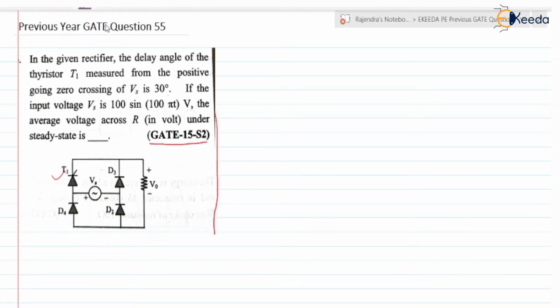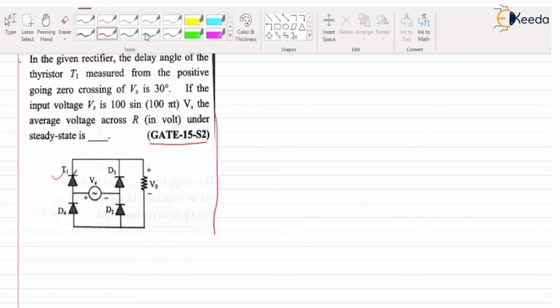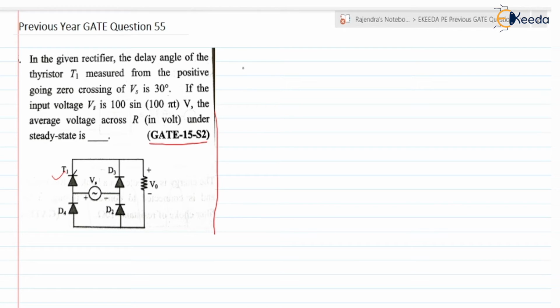First of all, let us note the given things. Vs is equal to 100 sine of 100 pi t volt.